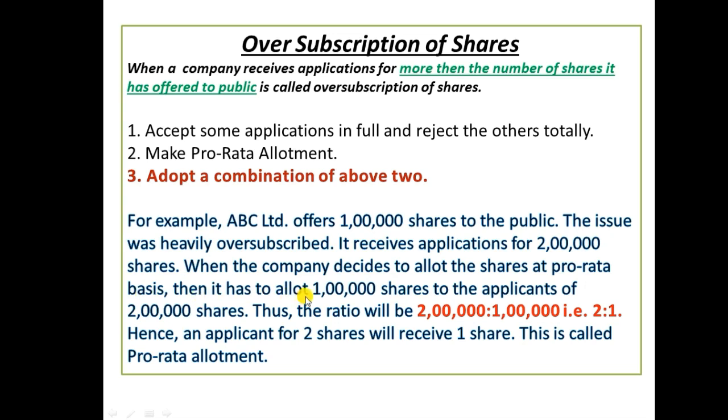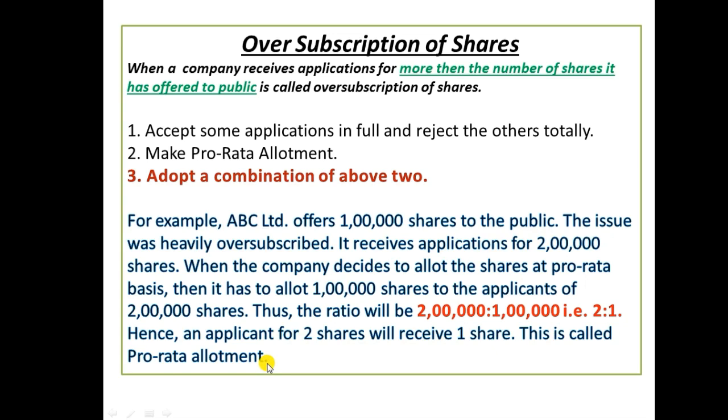Then it has to allot 1 lakh shares to the applicants of 2 lakh shares. Thus, the ratio will be 2 lakh is to 1 lakh. It means 2 is to 1. Who applied for 2 shares, the company will allot only 1 share. This allotment is called pro rata allotment. Hence, an applicant for 2 shares will receive 1 share.